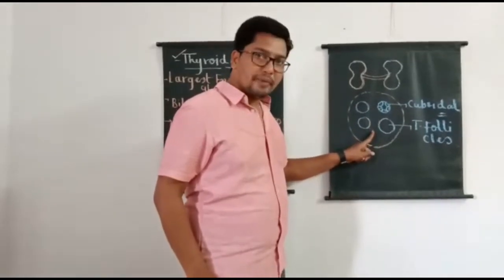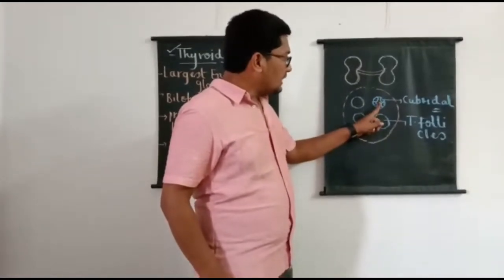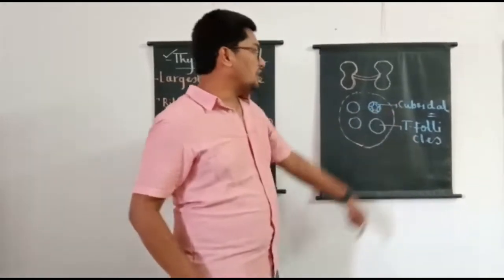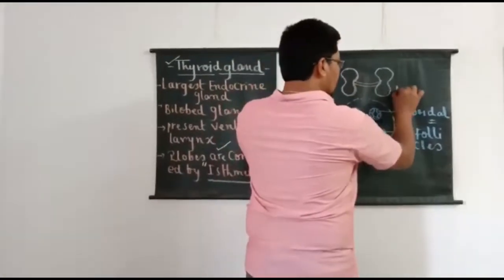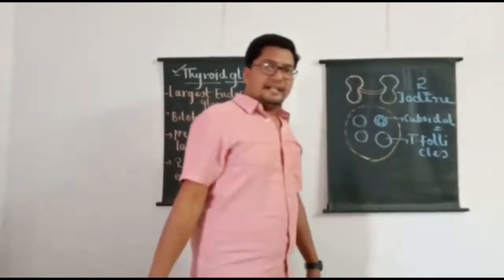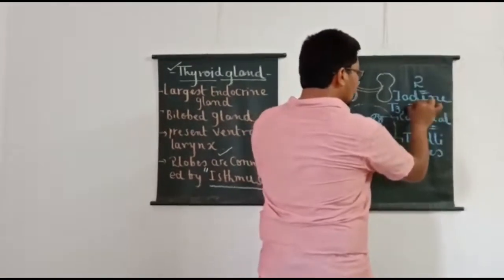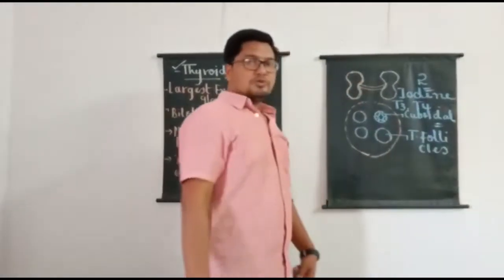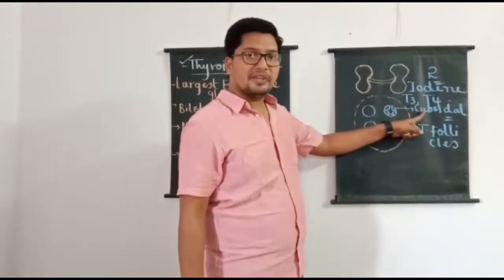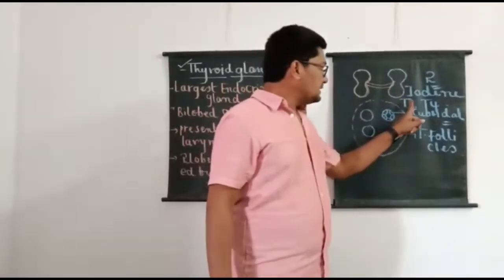So students should understand, I have represented section of one lobe of the thyroid gland. Each lobe is made up of many small balloon-like structures called thyroid follicles, and follicles are lined by simple cuboidal epithelial cells, and these thyroid follicular cells produce two iodine containing hormones, and these two iodine containing hormones are called T3 and T4. So students should remember, thyroid follicular cells, structurally they are simple cuboidal epithelial cells which produce two iodine containing hormones which are named as T3 and T4.